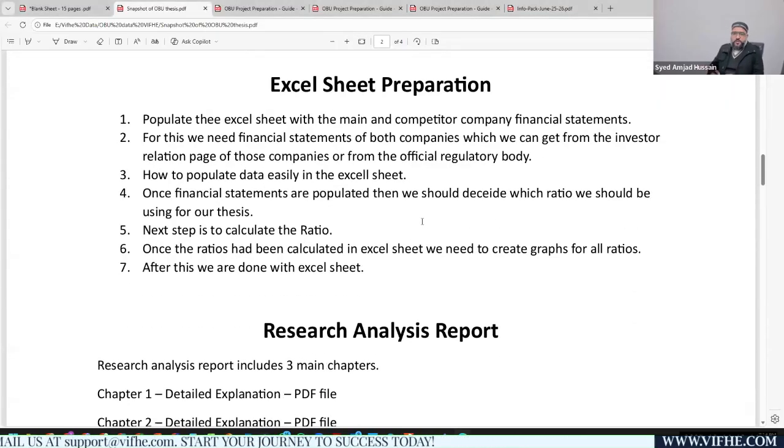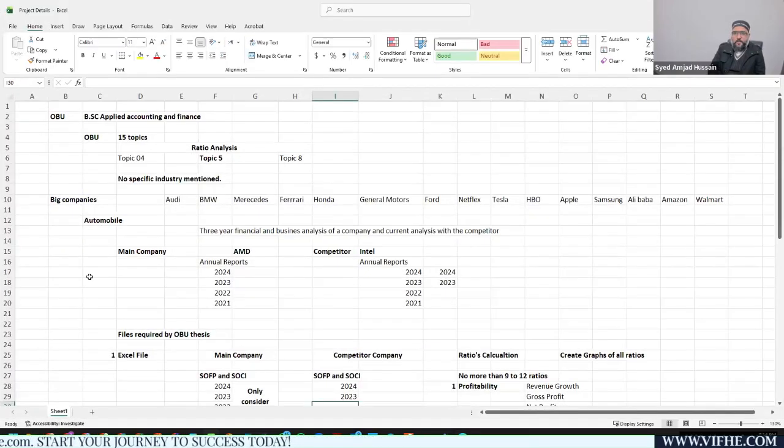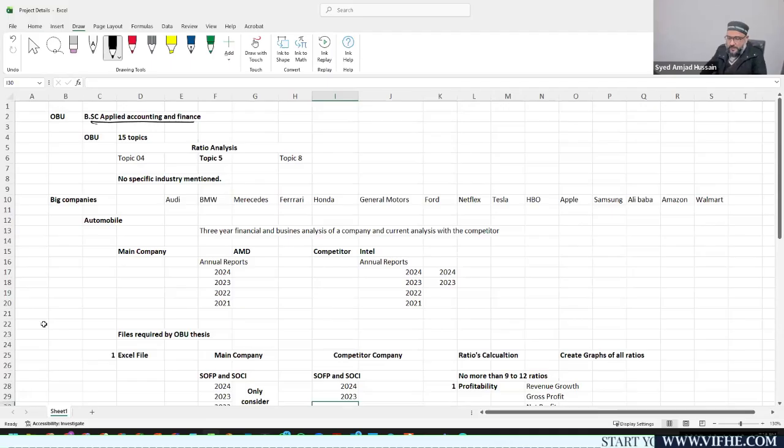Before going into this, let's start with the background of the OBU project. Oxford Brookes University will give you a BSc degree in Applied Accounting and Finance. As ACCA students, we are capable of attaining this qualification with a thesis along with the nine skills level papers that we have passed.